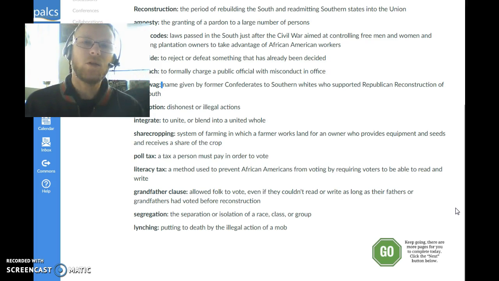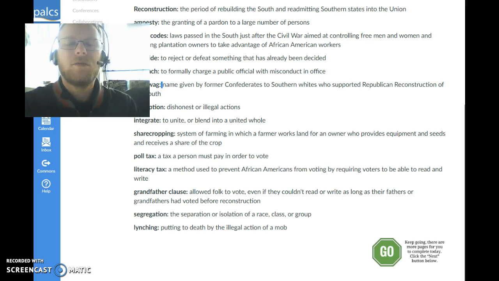The problem is there were a lot of normal, poor Southern whites that couldn't read or write. So how do we get them to still be able to vote? You grandfather them in with this rule saying that if your grandfather could vote, or your father could vote before the Civil War, you're allowed to vote, because none of the slaves had fathers or grandfathers that were allowed to vote.